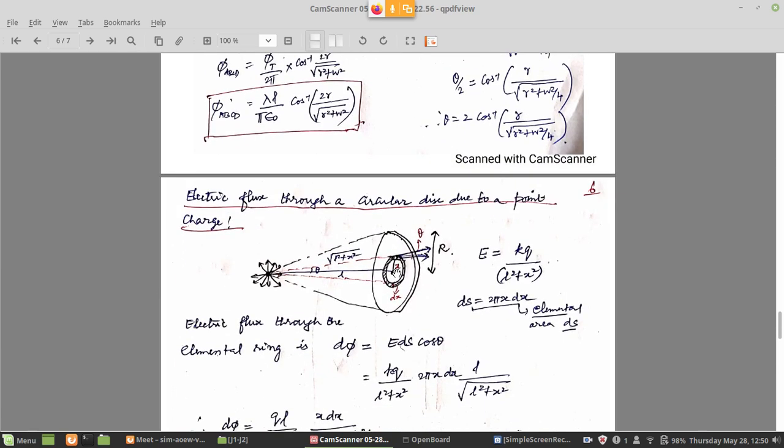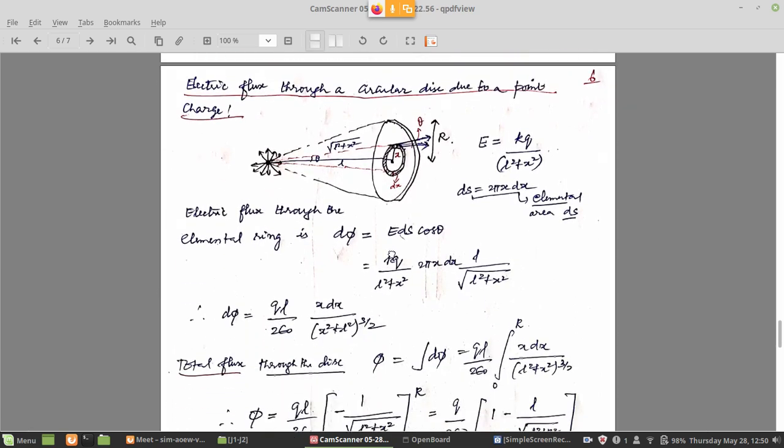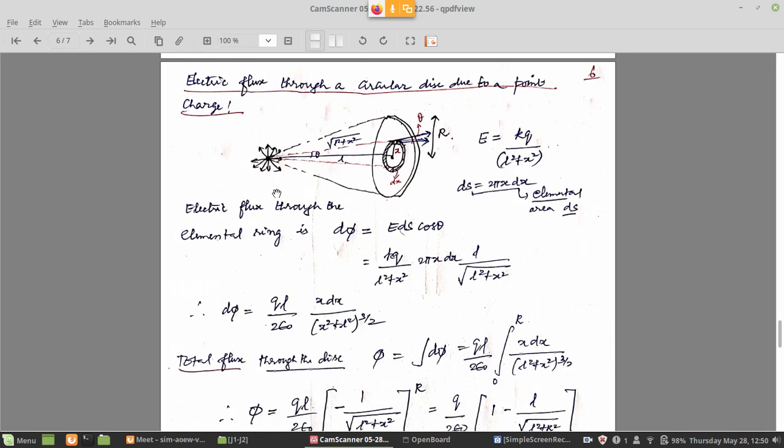The next problem is electric flux through a circular disk due to a point charge. That is, you have a point charge somewhere here and you are keeping a circular disk at a distance. You want to measure how much flux is received by that circular disk.